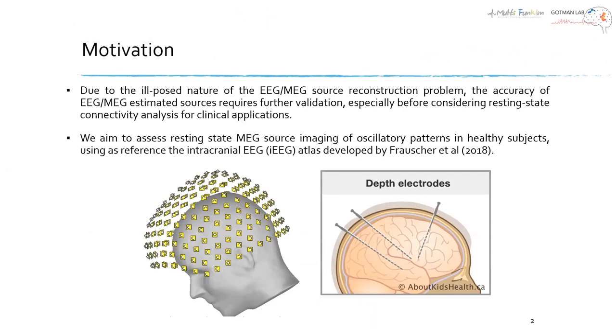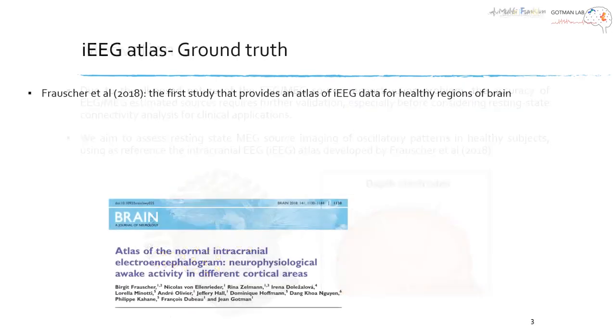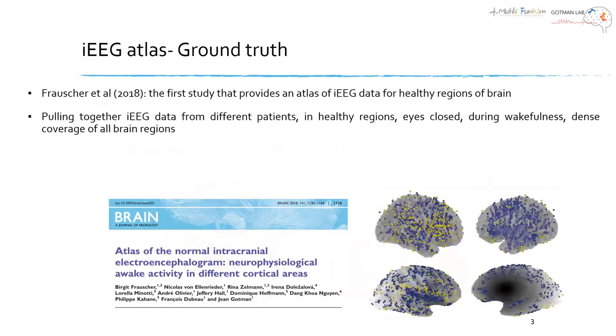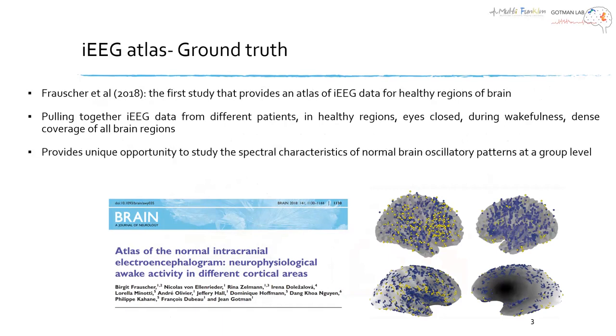and our ground truth is the intracranial EEG atlas developed by Frauscher et al. 2018. This study provided the first atlas of intracranial EEG data for healthy brain by pulling together data from different patients with epilepsy, but from healthy regions of brain in eyes closed and wakefulness condition. This provides a unique opportunity to study spectral characteristics of normal brain oscillations at a group level.